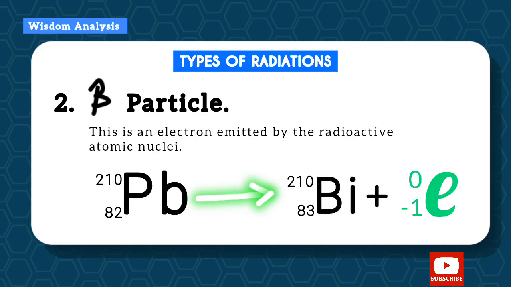So this is now bismuth. So lead produced bismuth after releasing the beta particle.